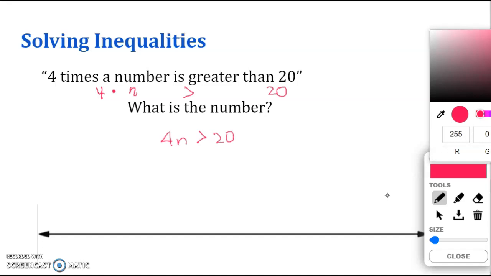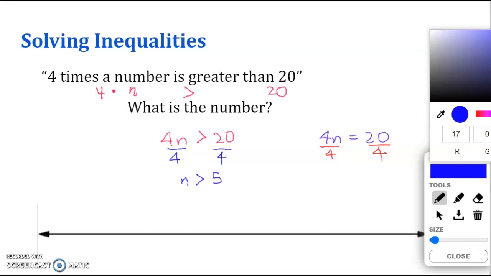Now we know how to solve 4n is equal to 20. How do we do that? We divided both sides by 4. How do I get rid of this 4? 4 is being multiplied to n, so I need to divide both sides by 4. So I do the same thing here to 4n is greater than 20. You divide both sides by 4, and that leaves you with n is greater than 20 divided by 4, which is going to be 5.